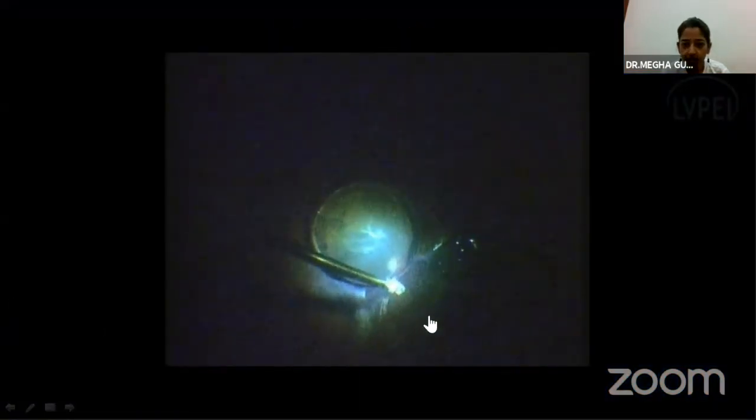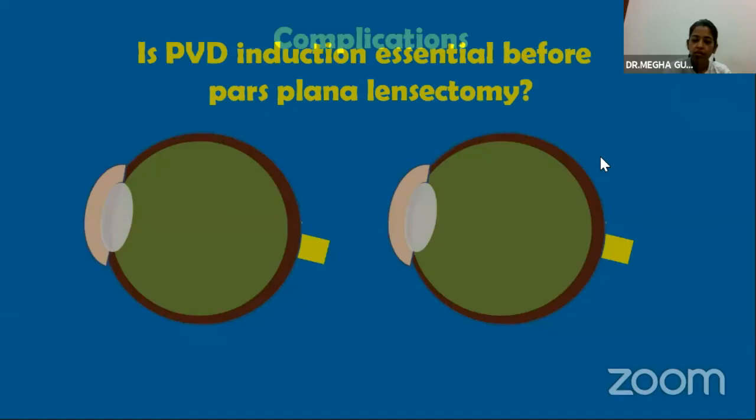Now here we can see that during PVD induction, a nasal break is noted. After doing a core vitrectomy, it was taken care of with endolaser and fluid gas exchange. So we saw a break during PVD induction.